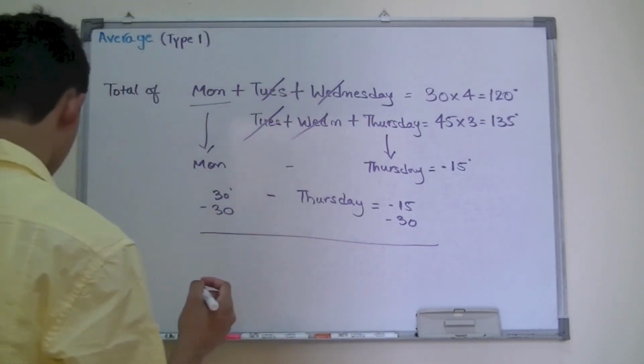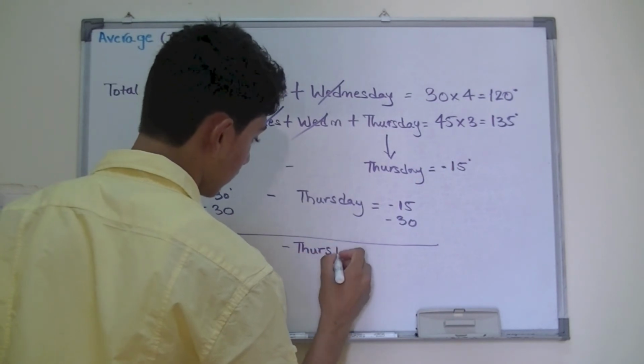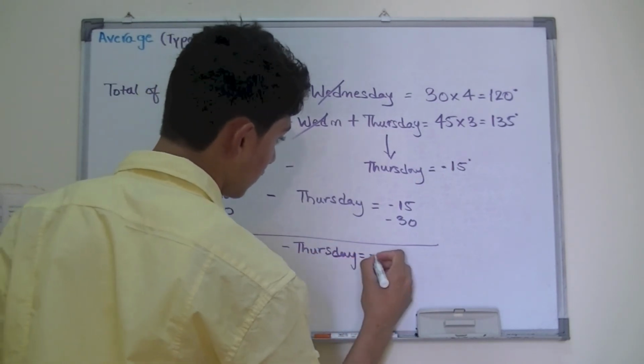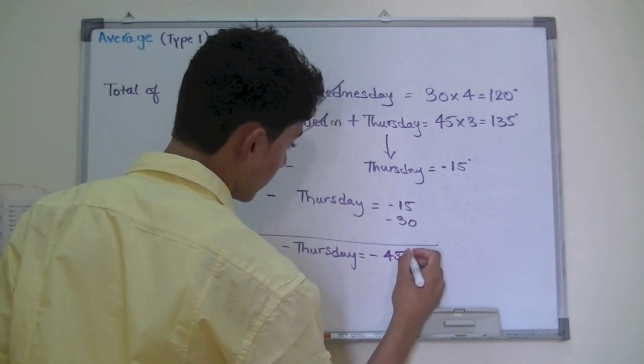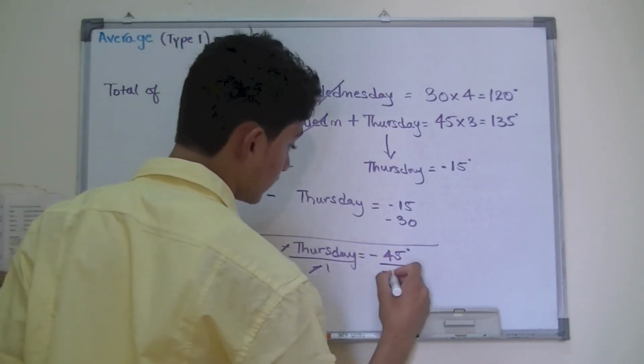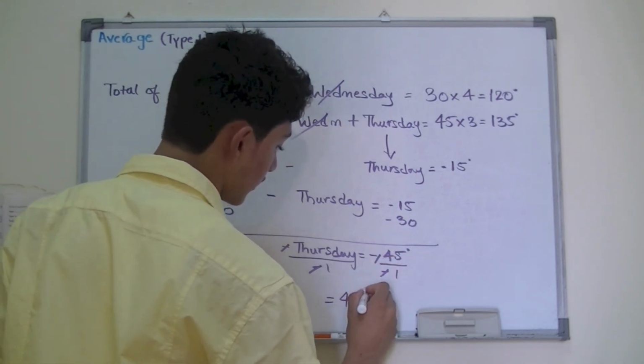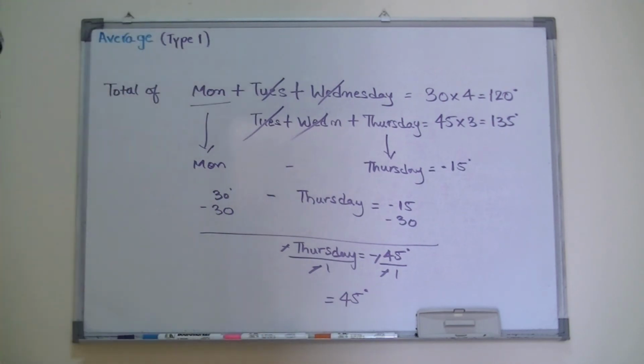You get negative Thursday would be equal to negative 45 degrees. Divide both sides by negative 1. Negative cancels out. The temperature for Thursday was 45 degrees.